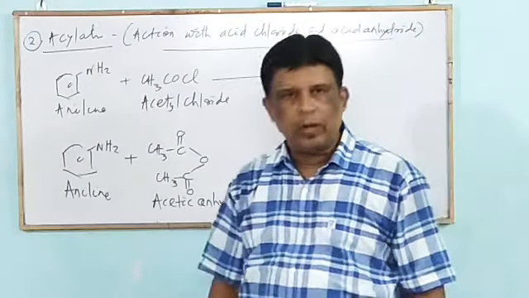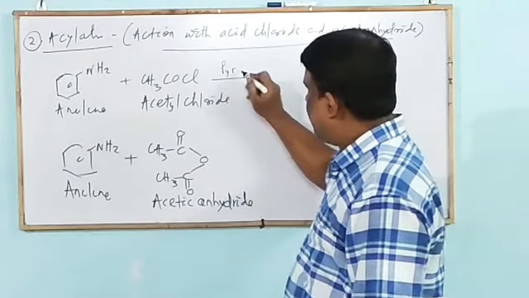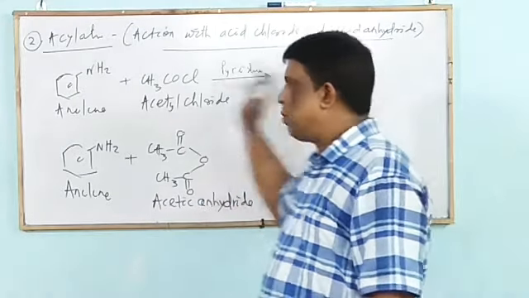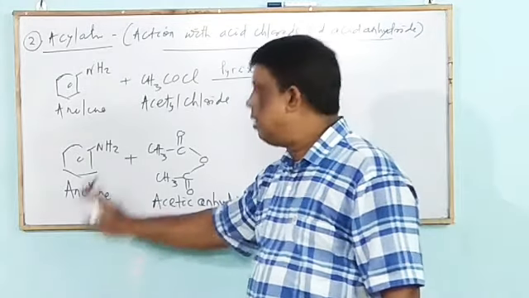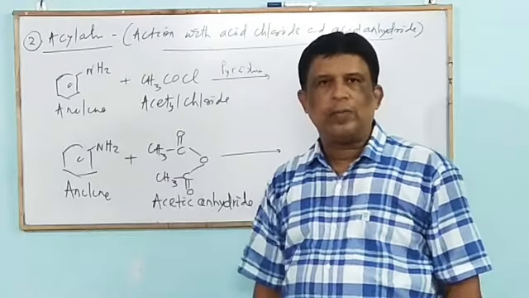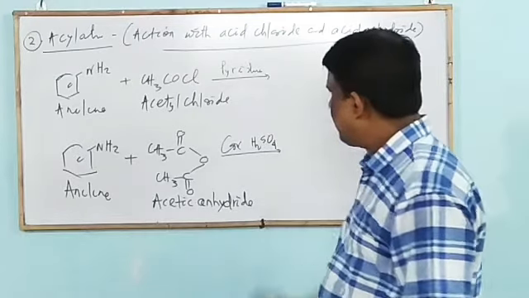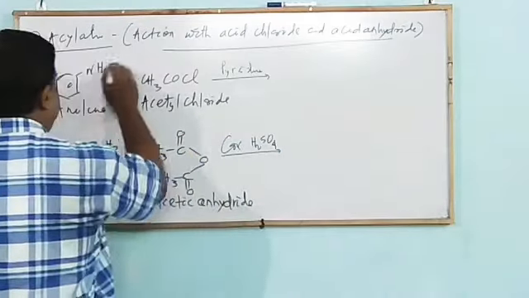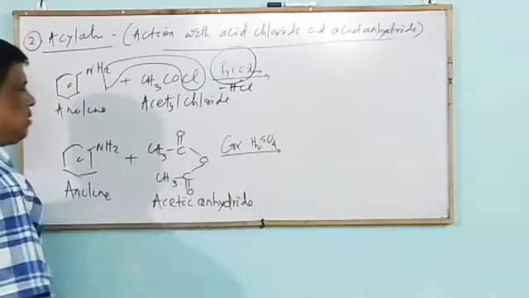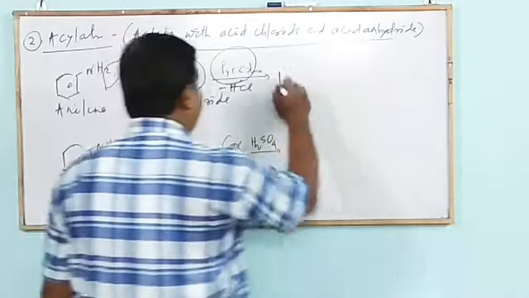When aniline reacts with acid chloride, the reaction is carried out in presence of a base, that is pyridine, and it gives a substituted acid amide. On the other hand, when aniline reacts with acetic anhydride, it is carried out in presence of a little acetic acid or concentrated sulfuric acid. Mark that. What is the product? The same byproduct is there, that is HCl. Only one thing: this reaction is carried out in presence of a base, pyridine.